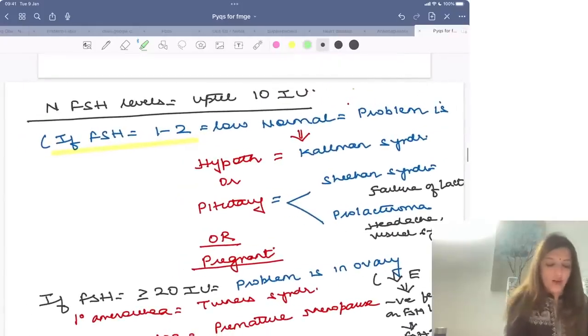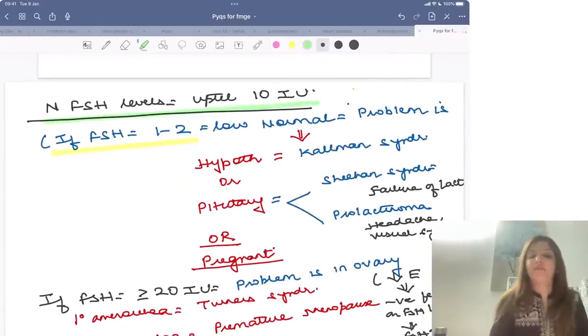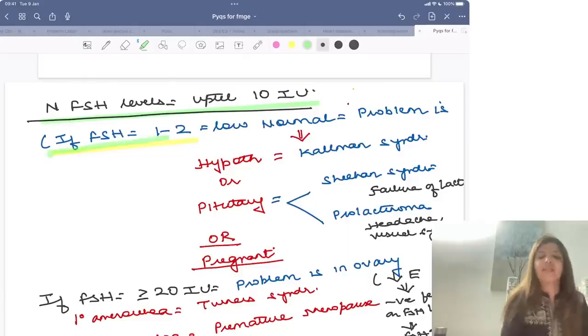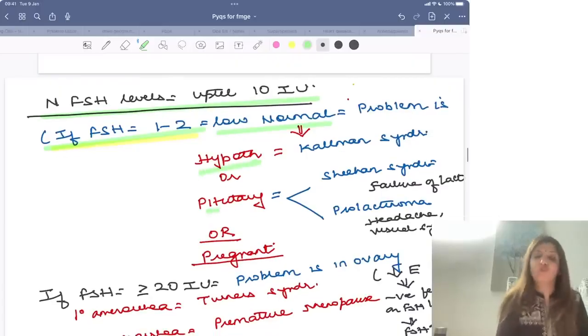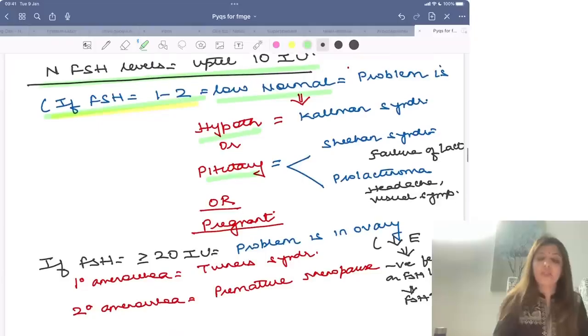Please remember, normal FSH levels are up till 10 international units. If your question says that FSH levels are 1 to 2, yeah, 2 to 3, that means FSH levels are low normal. So if FSH levels are low, that means the problem is either in the hypothalamus or in the pituitary. What can be the problem of the hypothalamus?